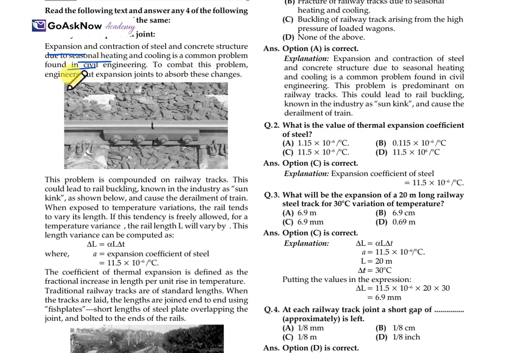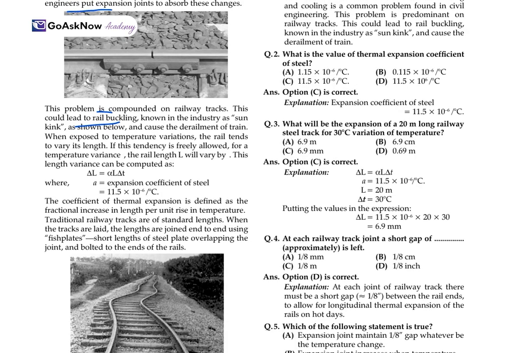To combat this problem, engineers put expansion joints to absorb these changes. This problem is compounded on the railway track, and this could lead to rail buckling, known in the industry as a sun kink, as shown below, and cause the derailment of the train.